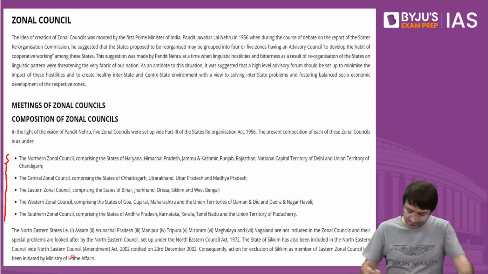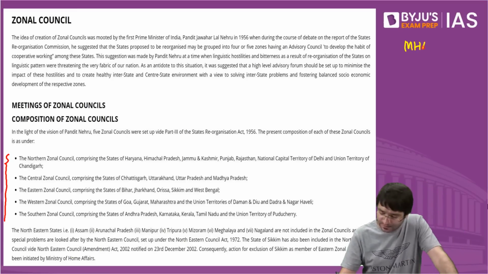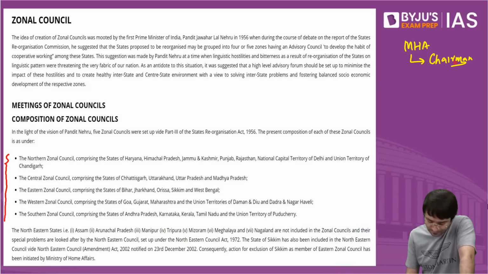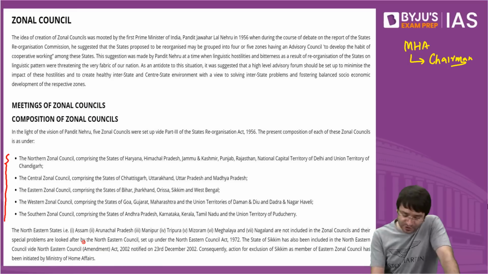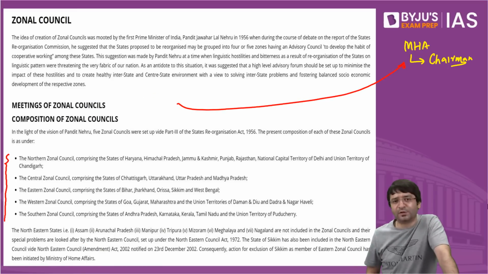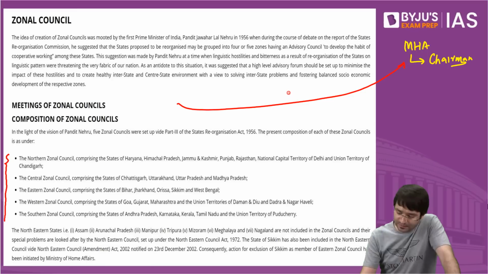The Home Minister will be the chairman of all these zonal councils. When the Home Minister will be the chairperson of all these zonal councils, the vice chairperson would be the chief minister by rotation.